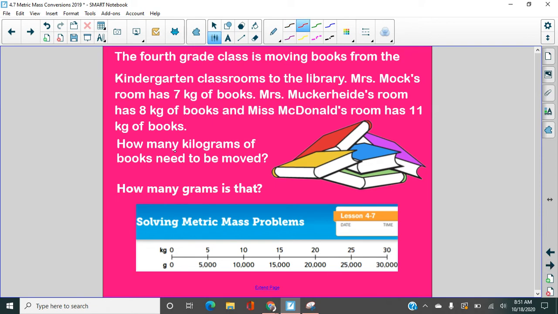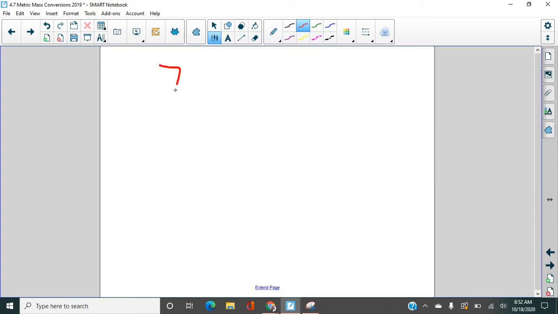I'm going to first give my answer in kilograms and then give my answer in grams. I can tell that we're putting all of these books together, right? We want to know the total amount of mass or weight moved here. So 7, 8, and 11. I'm going to add those first, not times. 7 plus 8 is 15, and 11 more is 26.